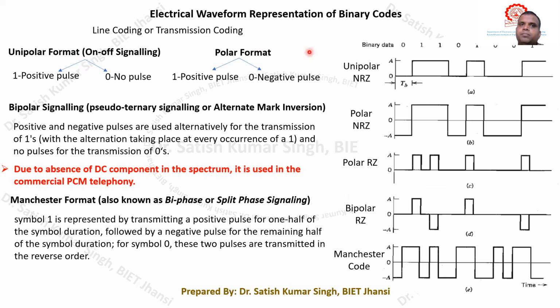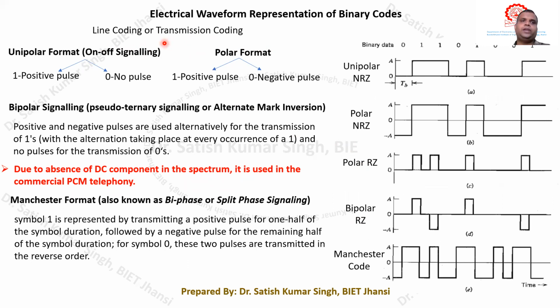These codings are also called line coding or transmission coding, because after having the encoded signal, the binary bits have to be converted into pulse form, and then launched into the transmission line. Transmission line, I mean to say, is a channel. Okay, it may be a copper cable, it may be an optical fiber cable. So before launching it, we need to generate a particular pulse waveform.